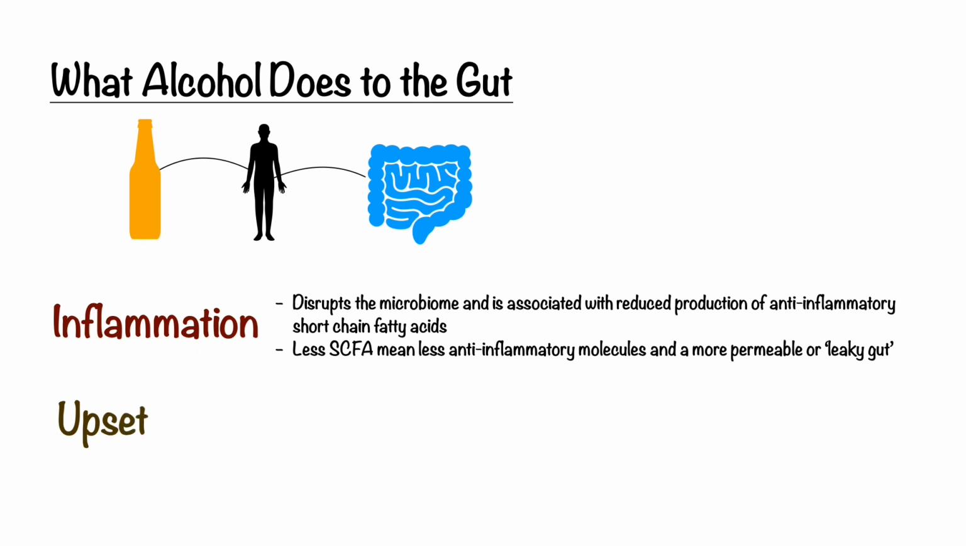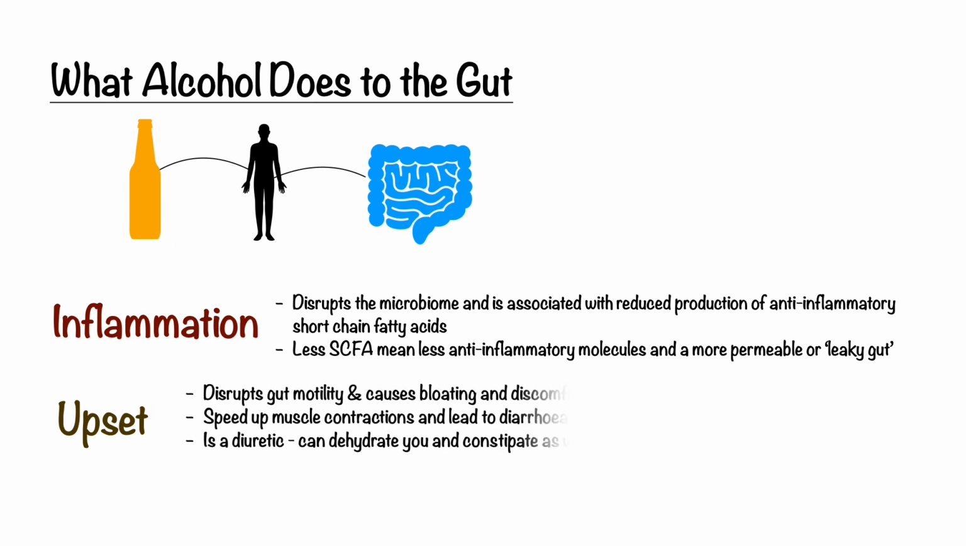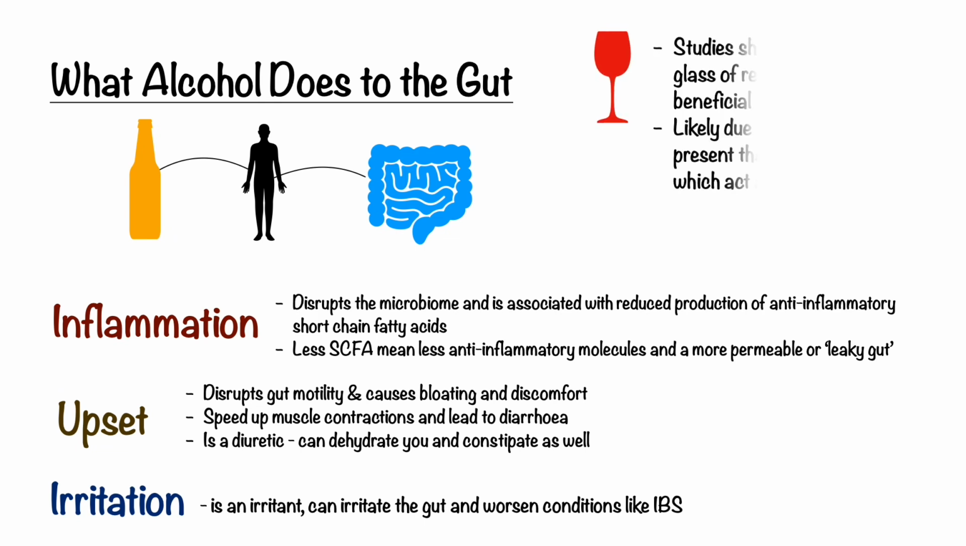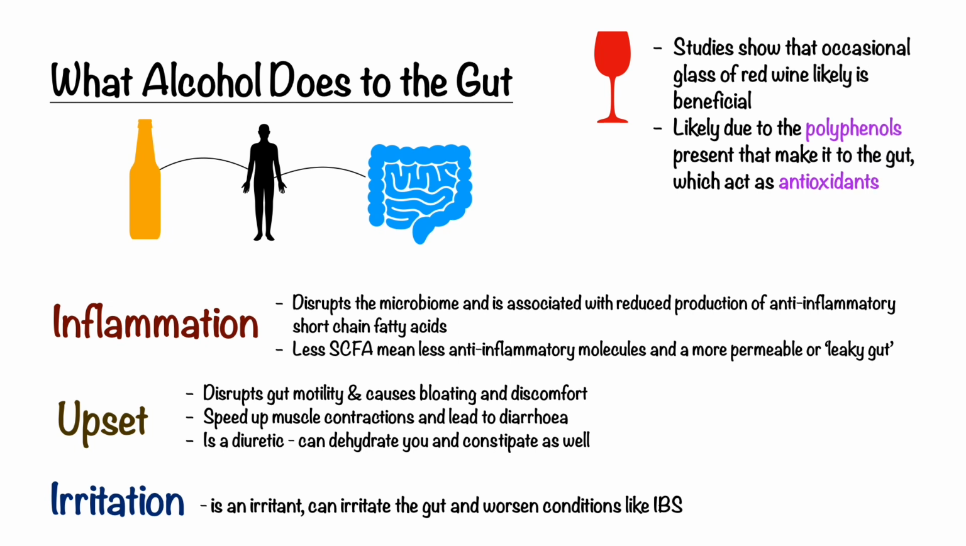The next thing that alcohol does is it causes upset. It's not the short chain fatty acid loss that causes loose watery diarrhea. It's the upset. It disrupts the gut motility. It can cause extreme diarrhea, but it can also slow things down because it's a diuretic as well. So this is something to consider. And then also it can irritate the bowel, it can irritate reflux symptoms, it can irritate symptoms of IBS and IBD and so on. So that's what alcohol does on a short-term basis.